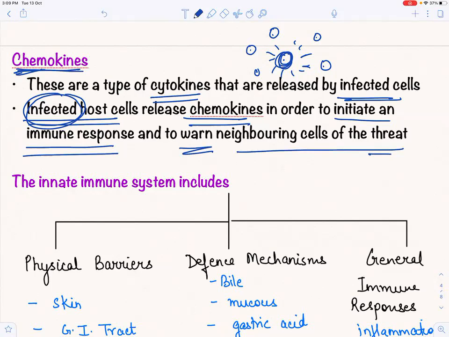So what did chemokines do? First, they initiate an immune response. It is initiating an immune response for doing what? So as to warn the neighboring cells about the presence of what? Of the presence of antigen. And what are antigens? Antigens are anything that causes an immune response.